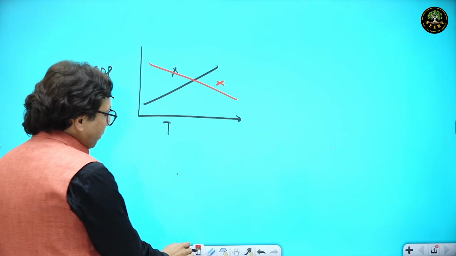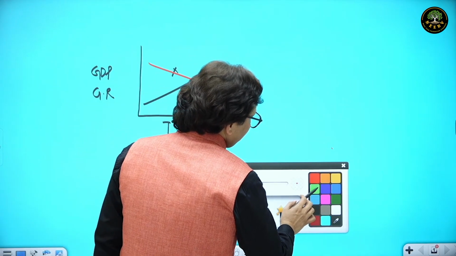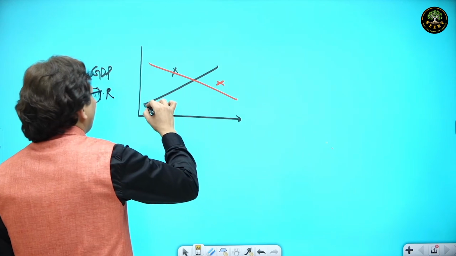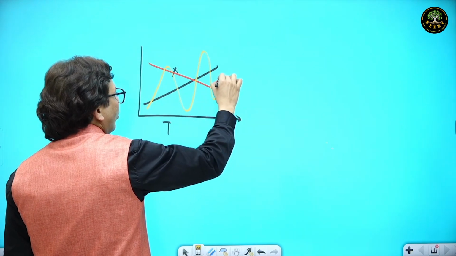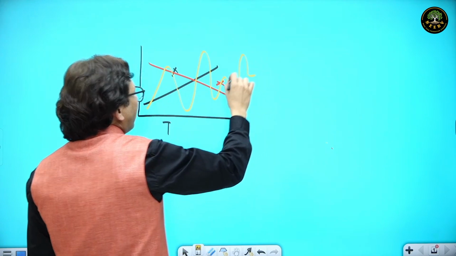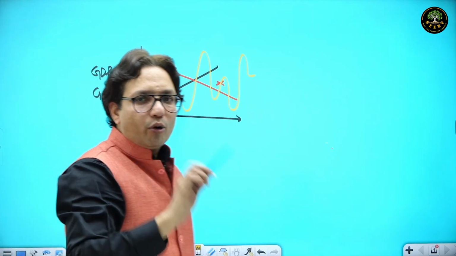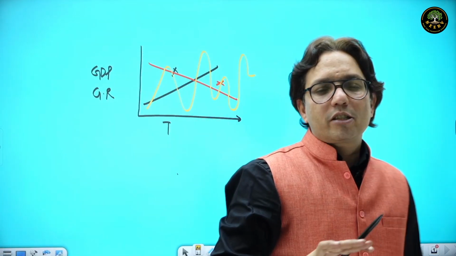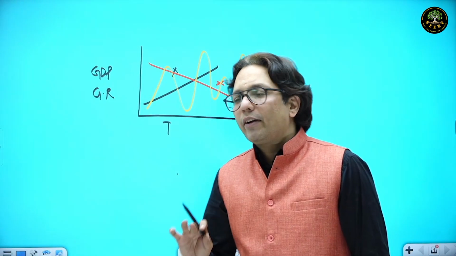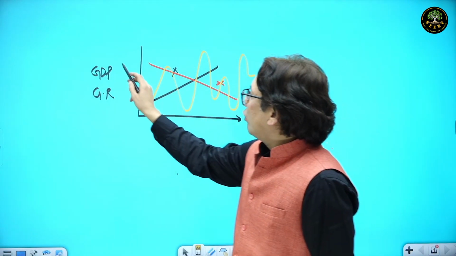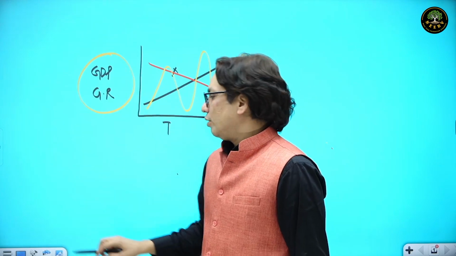What would surely happen is that the GDP growth rate would go up, go down, go up, go down. There would always be ups and downs in a business cycle. So it is very difficult that the GDP growth rate would have steadily gone up.